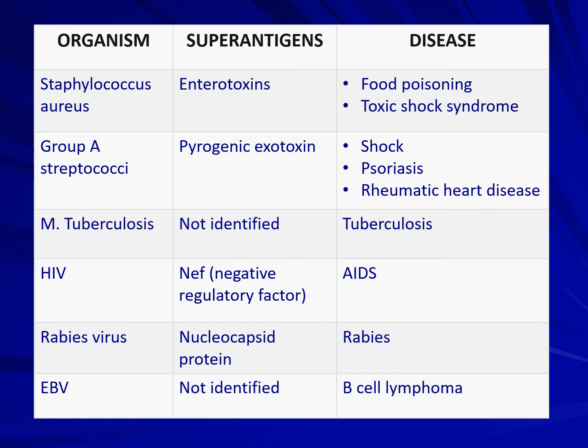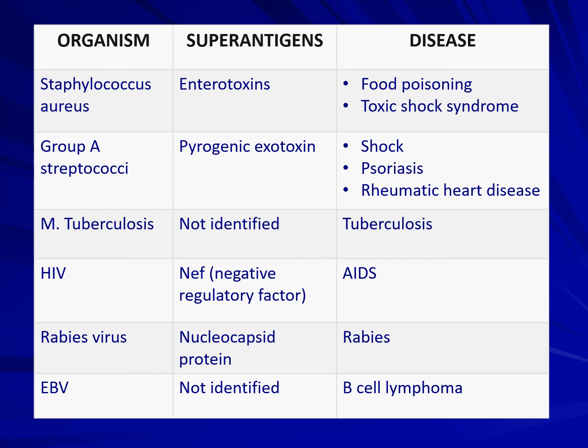Examples of superantigens. Let's see organism wise. Firstly, Staphylococcus aureus. The superantigen produced is the enterotoxin, leading to food poisoning or toxic shock syndrome. And from group A streptococci, the superantigen is pyrogenic exotoxin, the disease being shock, psoriasis, and or rheumatic heart disease. Mycobacterium tuberculosis, the disease tuberculosis. By HIV, the superantigen is negative regulatory factor, disease is AIDS.